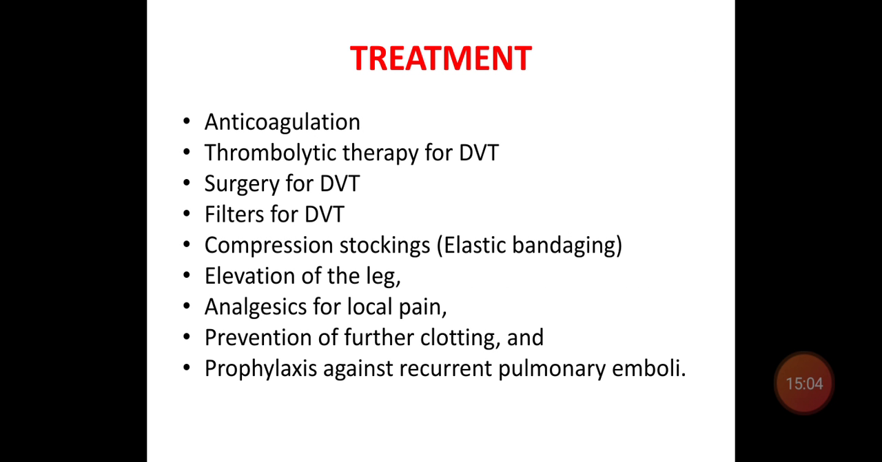Coming to the treatment of deep vein thrombosis: anticoagulation therapy, that is heparin, parenteral and oral anticoagulants; thrombolytic therapy, that is tissue plasminogen activator; and surgery, that is open surgical embolectomy. You can also use filters. Once you remove the embolus, there is a chance it may dislodge and cause a pulmonary embolism, so you have to put a filter in the vena cava.